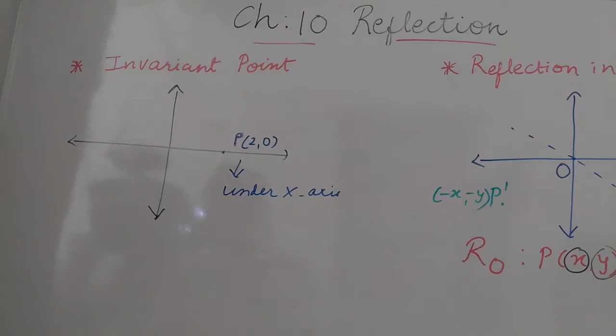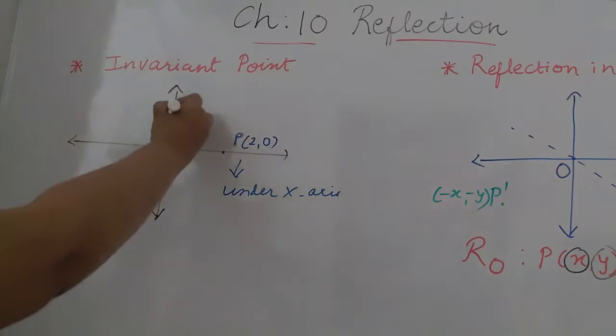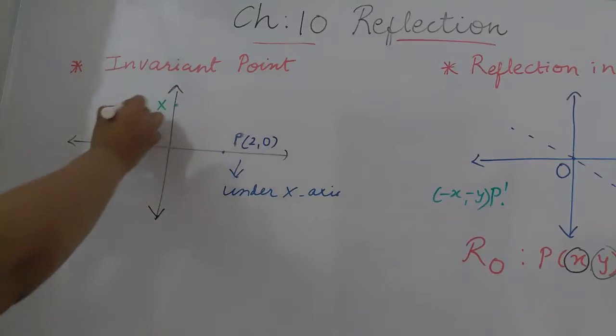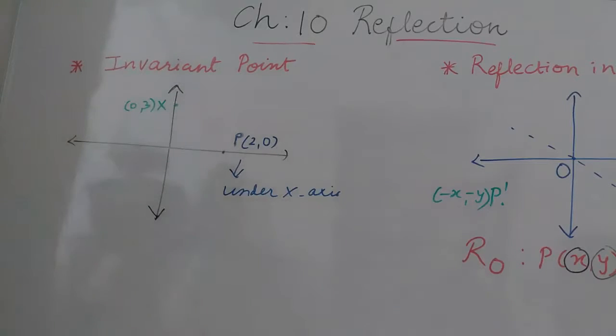Similarly, students, another example: suppose one point lies here, say (0, 3). This point lies on the y-axis.